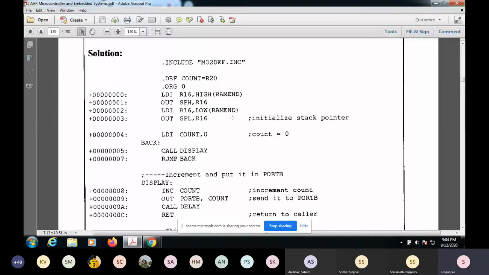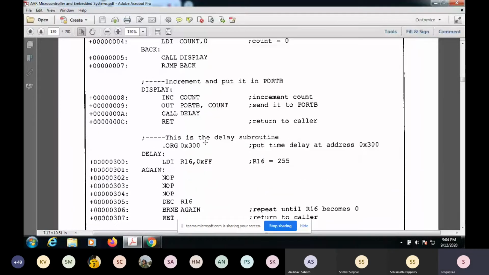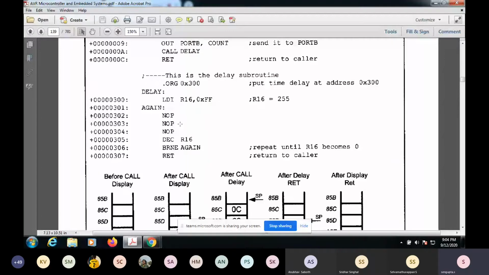So yeah, this is again .org. I'm just trying to tell you that this subroutine will start from this address. So these NOPs are nothing but no operation. They just eat away some time, like 1 cycle or so. Sometimes in some places it is very important to give some time, for initialization, or let's say that you have given some commands, and the operation takes some time to execute, so you're giving some time for other things to settle down and all. So that's why you're giving this no operation thing.